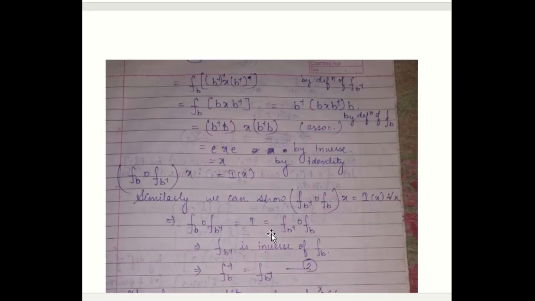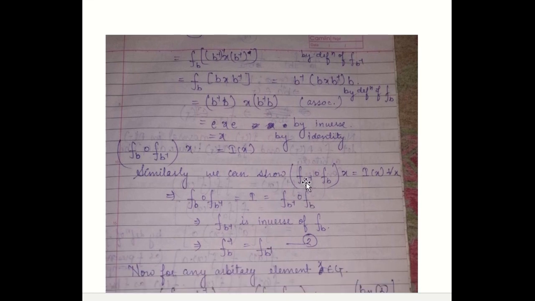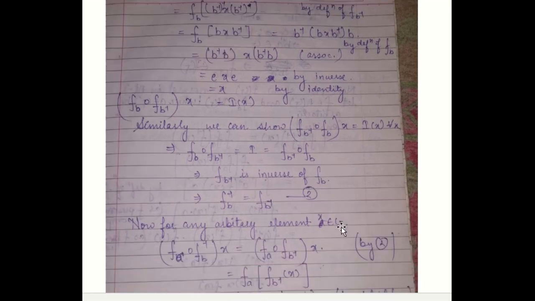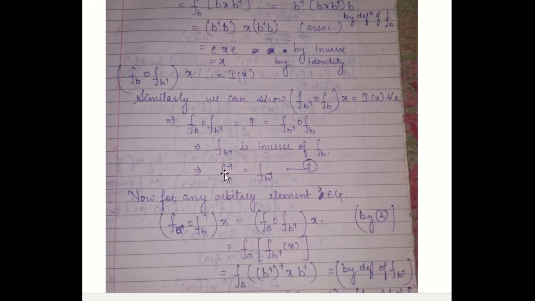So what we have shown is that the FB operation on FB inverse gives you the identity. Similarly, we can show that the FB inverse operation on FB is the identity. So what we have shown is that when FB is operated by FB inverse, either on left or right, it will provide you the identity mapping. That means FB inverse is the inverse of FB. So you can write FB inverse is equal to F of B inverse.